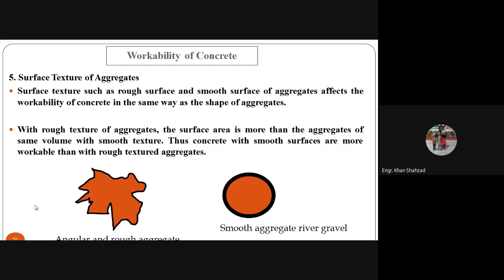If you have rough texture, you can see this type of particle has rough texture. And if we have this type of particle, it has smooth surfaces. So the surface area is more for rough texture. You can see the surface area is more as compared to this one. So this will need more water to have properly workable concrete as compared to this one. Concrete with smooth surface aggregates is more workable than with rough texture aggregates.